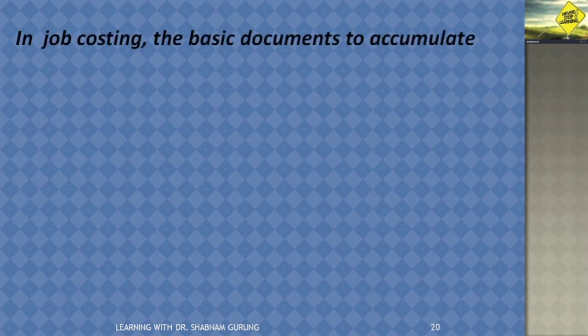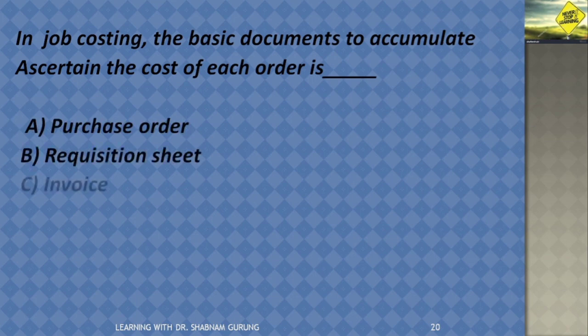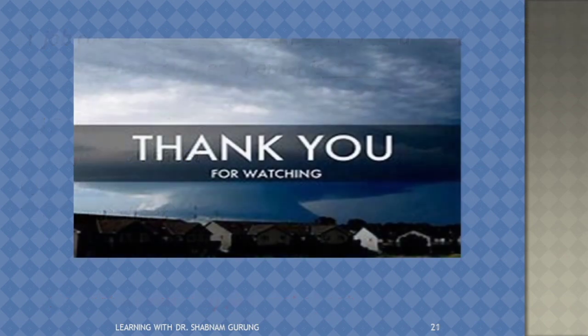Second, in job costing, the basic document to be accumulated to ascertain the cost of each order is A, purchase order, B, requisition sheet, C, invoice, and D, job cost sheet. And the answer is the job cost sheet, which is required to prepare the cost of each and every job or each and every order.